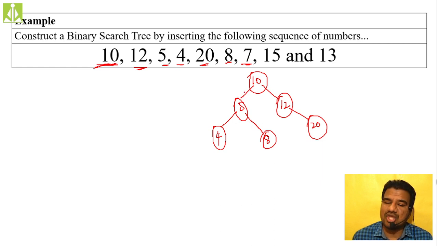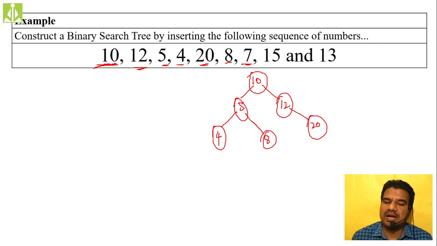Okay, as it is not null, as we don't have any null in the left side child, what we have to do is simply move to that child. If it is not null, move to that child and make that child the root node. So now we are moving to 5 as it is not null. The left child of 10 is not null and we have a node over there, so we are moving to that node and comparing 7 with that node.